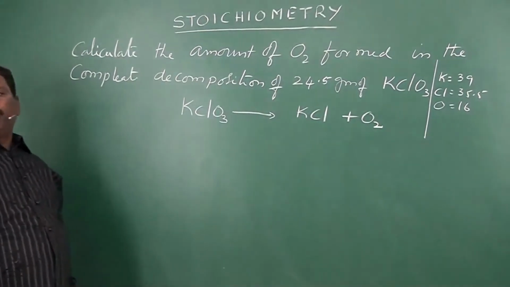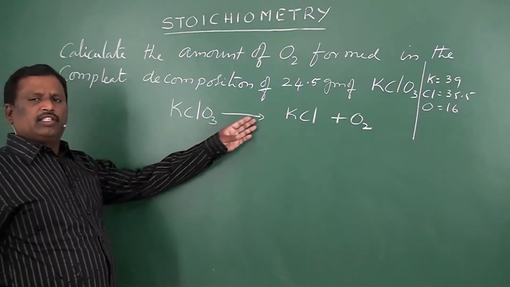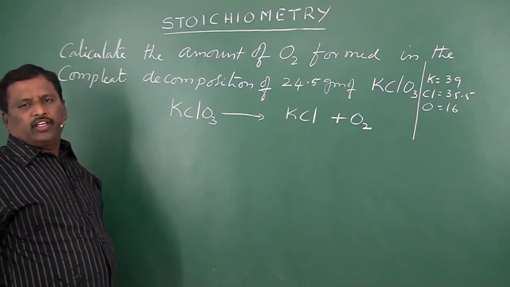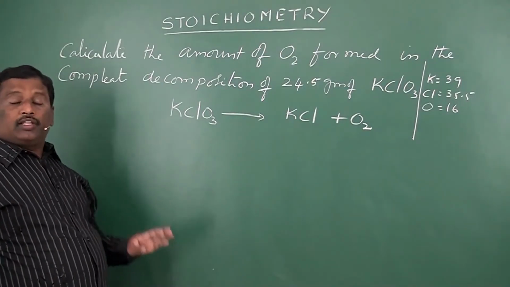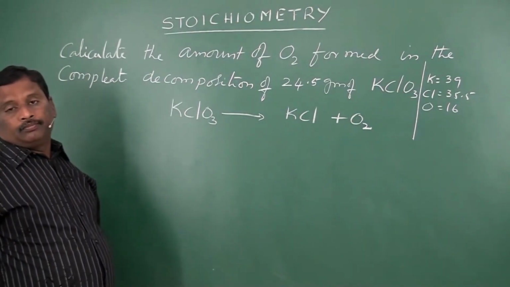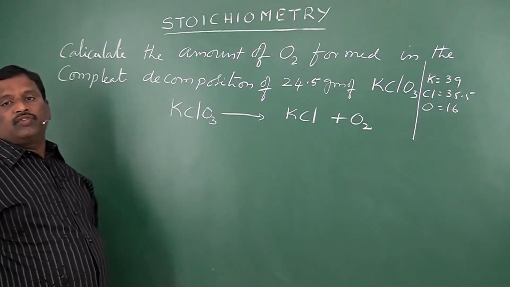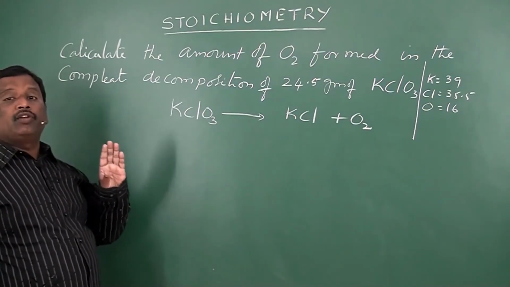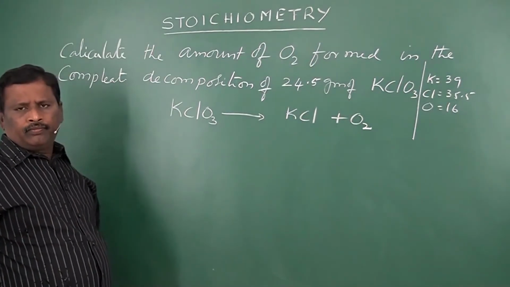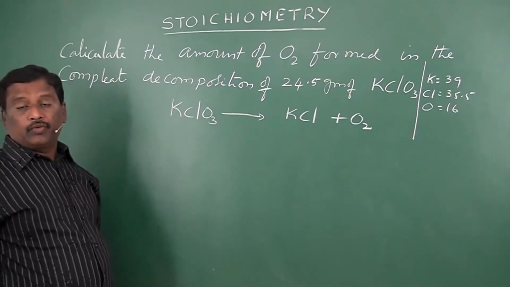So this is the problem. Here they have already given the equation, because this is some new equation. So if it is a difficult equation, they will give you the equation, or else you should be in a position to write the equation on your own. Remember, only in rare cases they will give you the equations. In most of the cases, you have to write the equation on your own. When they give the equation, you should not assume it is a balanced equation. Again, you have to balance the equation.